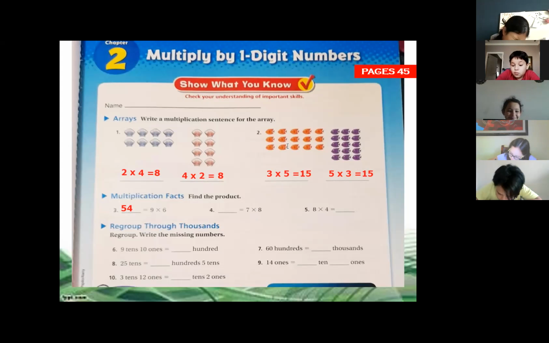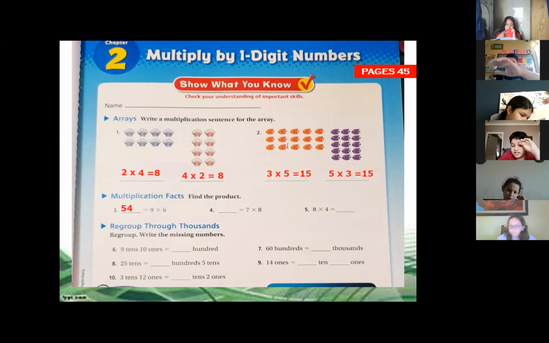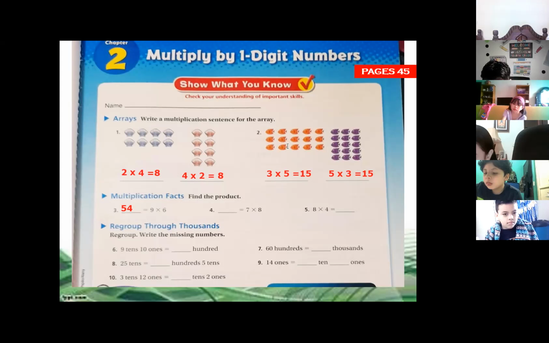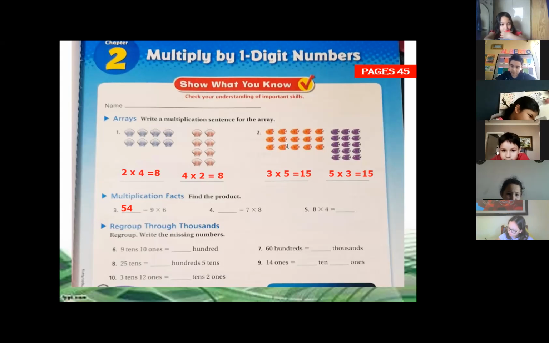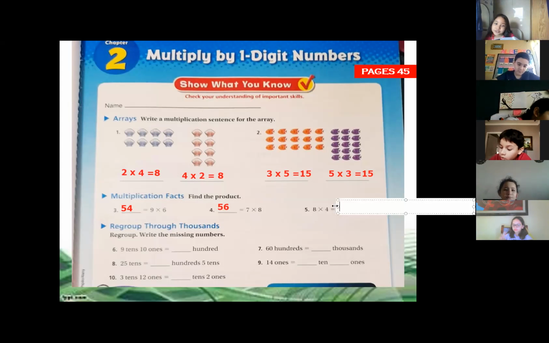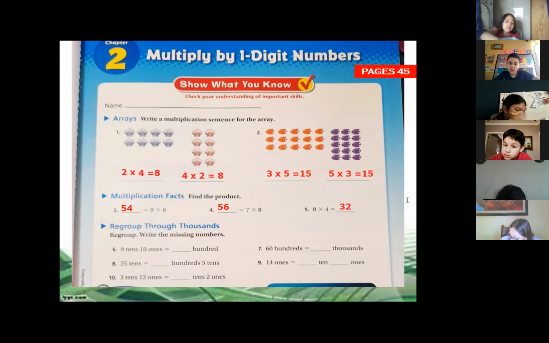Did you finish number 4 and number 5? Yes. Camila, what's the answer of number 4? 56. 56, that's right. Anna, what's the answer of number 5, 8 times 4? 32. 32, great, that's right. Here, what you have to do is just write the answer.